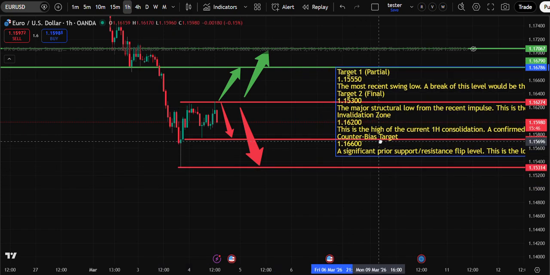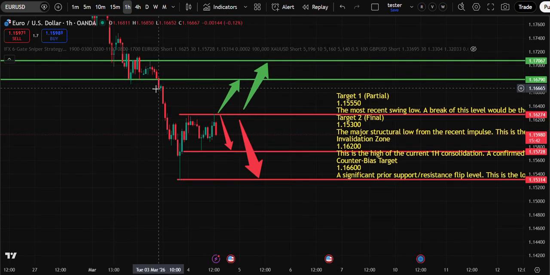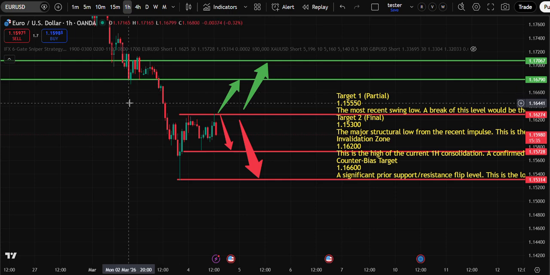The analysis is almost the same as ours, and if it breaks above 1.16200, the target is 1.1660. It is going for this area. So almost it's the same.